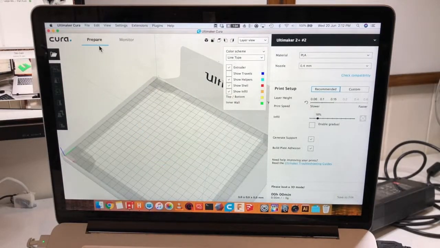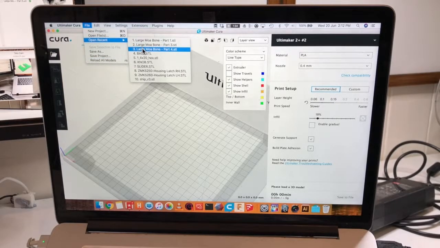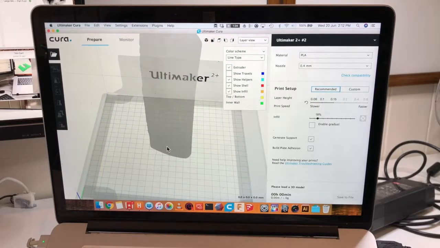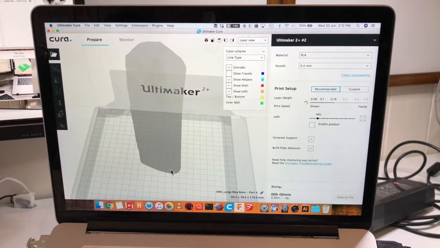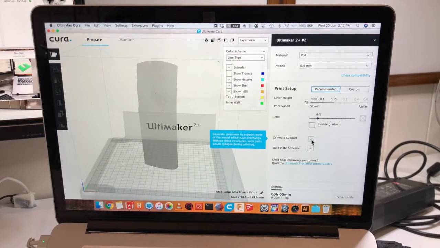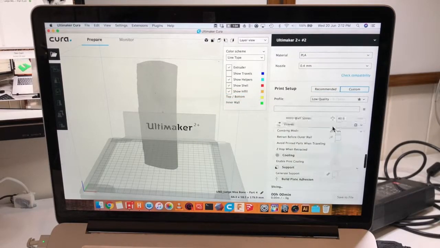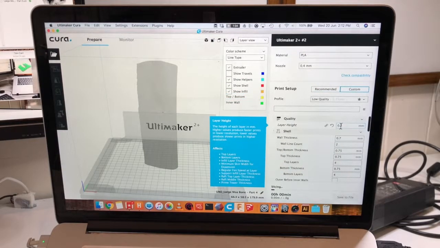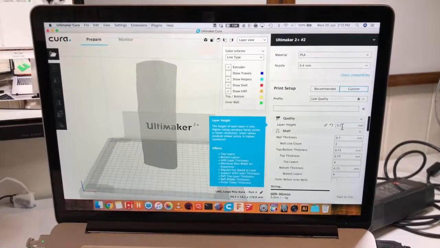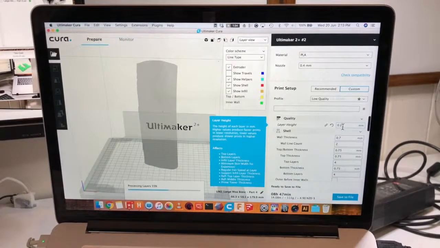Alright, so we're just going to jump out of that and bring in one of the basic straight Moa Bone parts and basically get this ready to print. Bring it in. At the moment we're in layer view, which is why it looks grayed out. We need to swap over. Support is not required, so we can turn support off for this, and we can swap over to the custom tab. Just make sure that layer height is set to 0.2 rather than 0.15. This will just make your print time much more suitable, but still have a very nice quality.